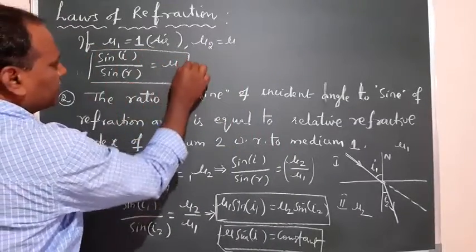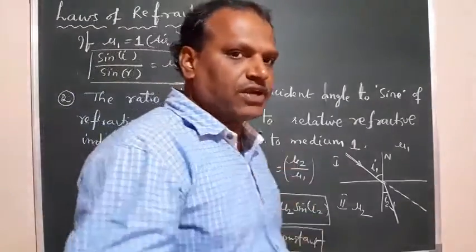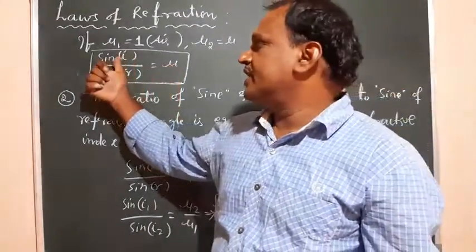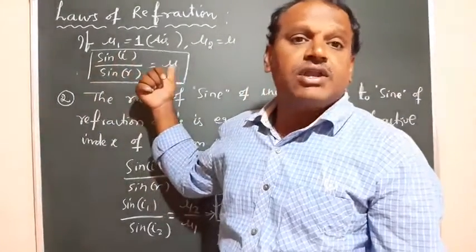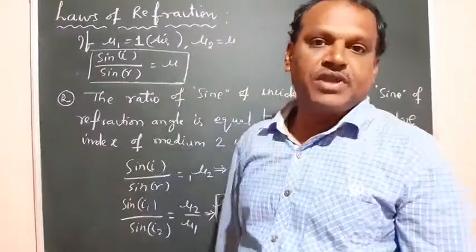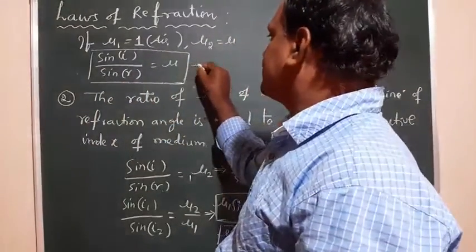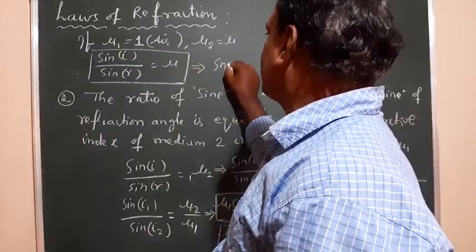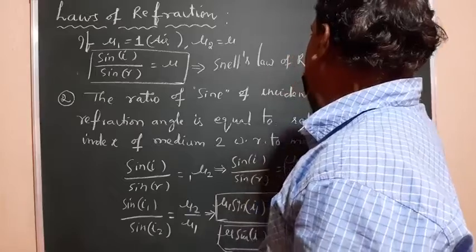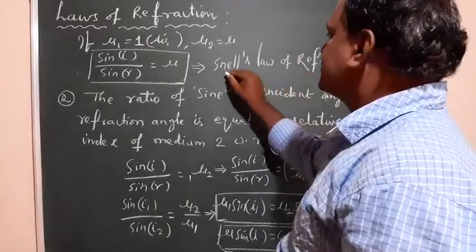So whenever the incident ray starts from the air medium and gets into another medium having refractive index mu, the equation becomes sine of incident angle upon sine of refraction angle equal to the refractive index of the medium, provided the ray is propagating from air to the medium. This equation is what is called Snell's law of refraction. So this is an important one.